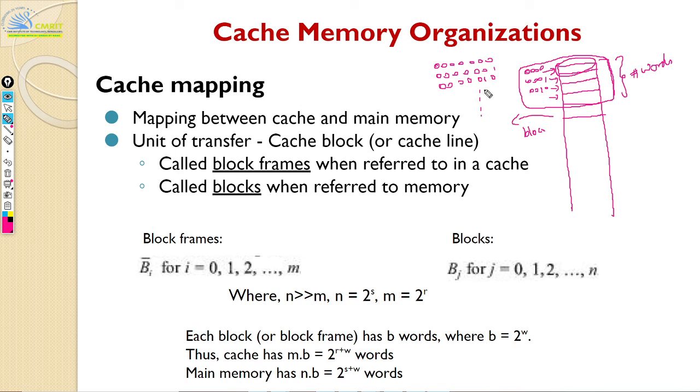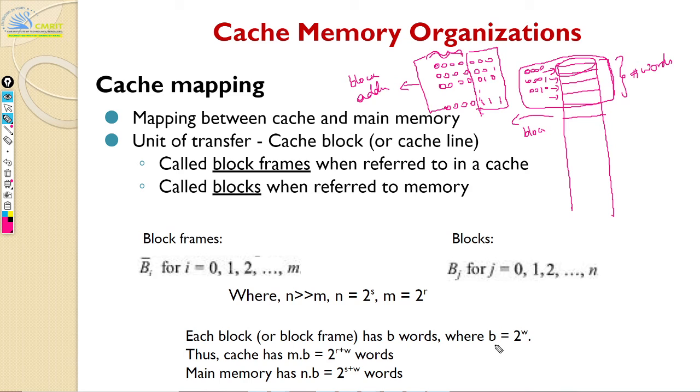Let us say you have eight words that make a block. Then what you have to do is remove these last three bits, correct? All the upper four bits that belong to, so up to 111, right? So 000 to 111, everything will have the upper four bits as 0. So all of these will belong to the same block. So this is your block address. That's what they're saying here.